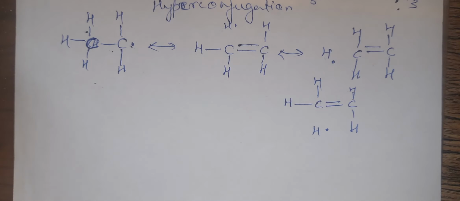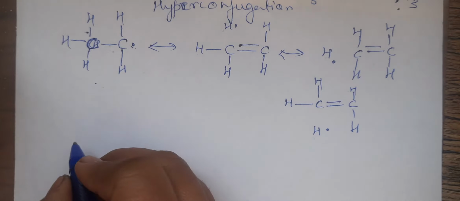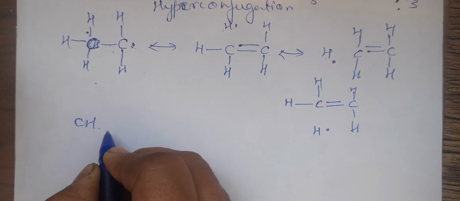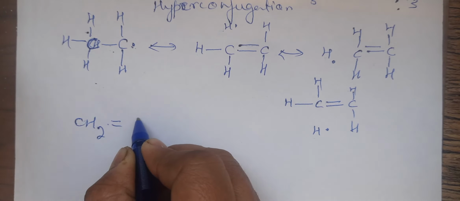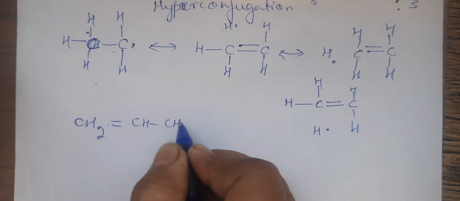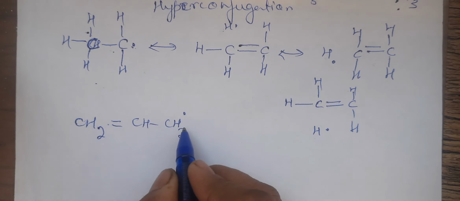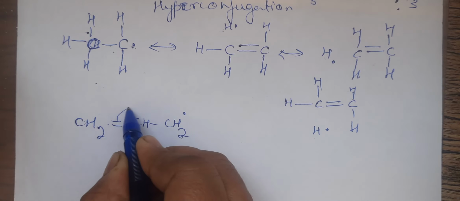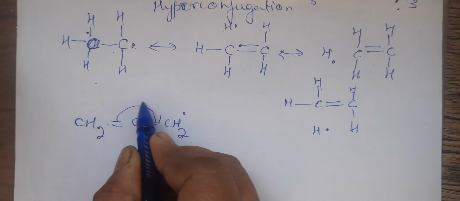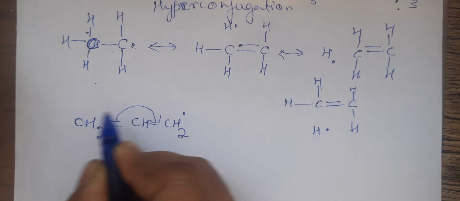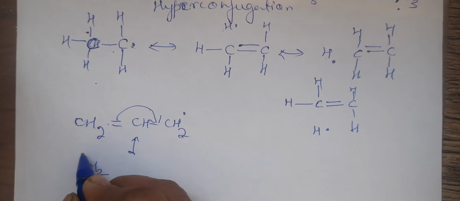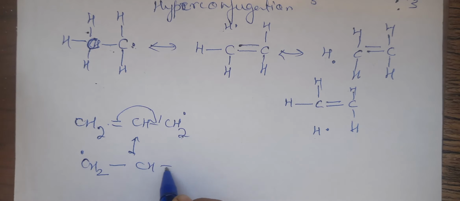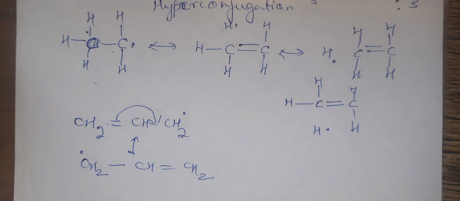Got it? Like in carbanion and carbocation, you can also talk about the stability for this allyl. Yeah, this was the case. This is not complete. Octet is not complete. This is allyl free radical. So this will try to pull electrons from here. When this is trying to pull here, obviously this will be extra electron. This will be shown on the next carbon atom. So that will be shown like this. A free radical, single bond, CH, double bond, CH2.